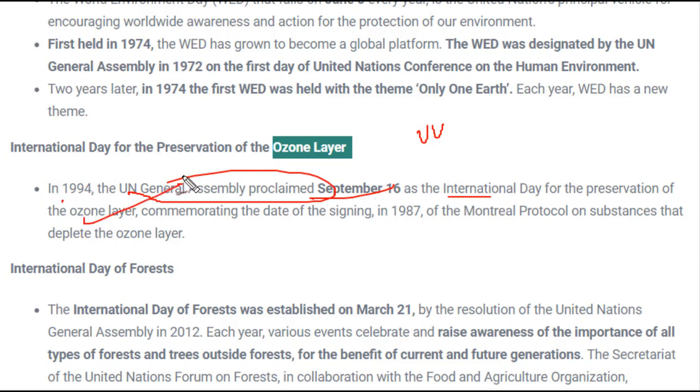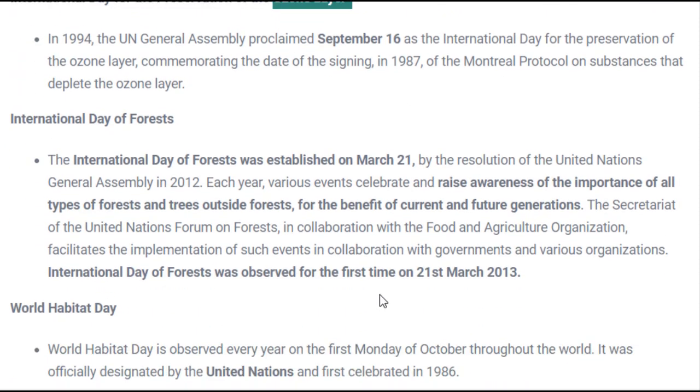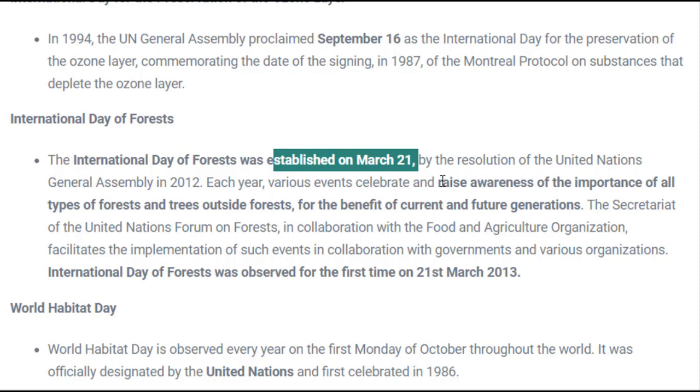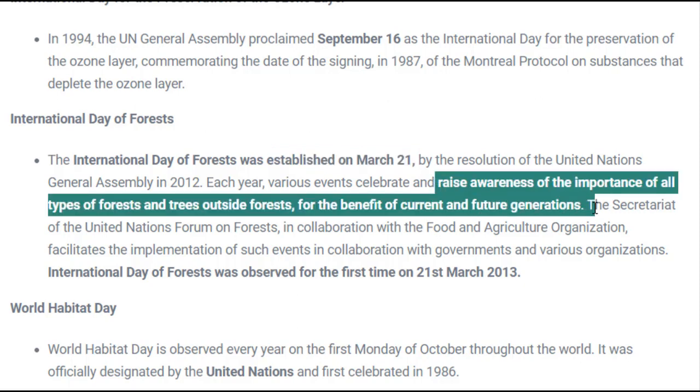Next is International Day of Forests. The International Day of Forests was celebrated first on March 21, and it was celebrated to raise awareness of the importance of all types of forests and trees outside the forest for the benefit of current and future generations. Okay, so this was the International Day of Forests.